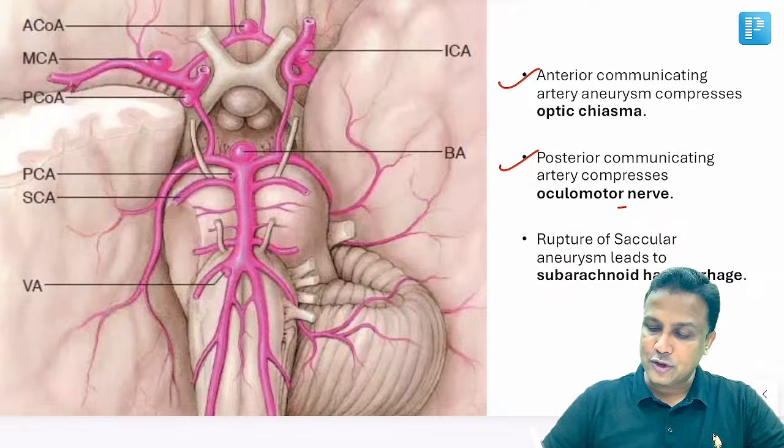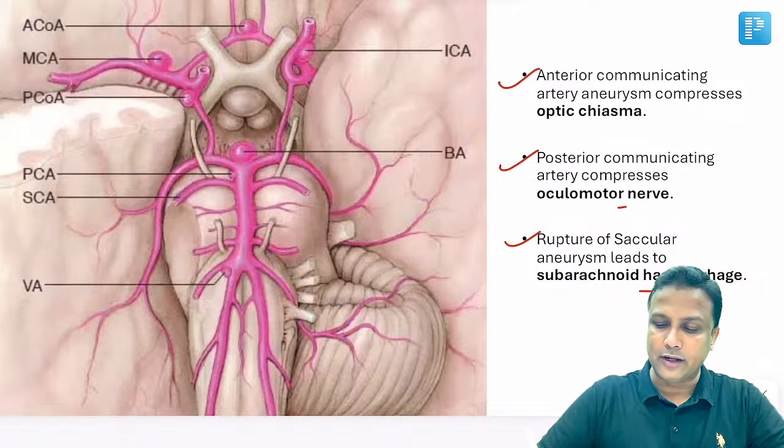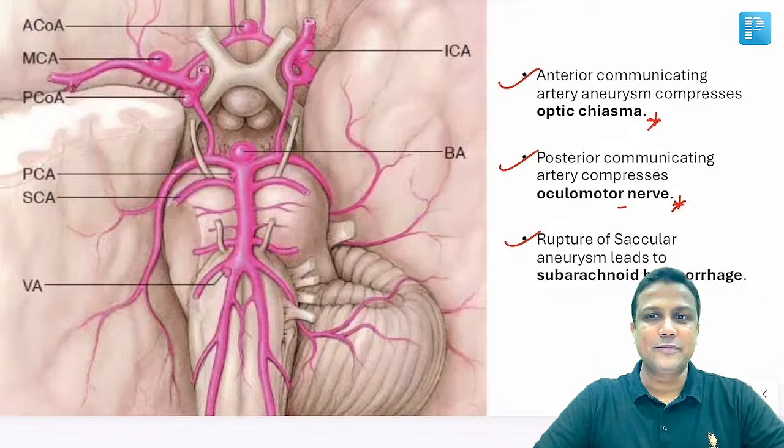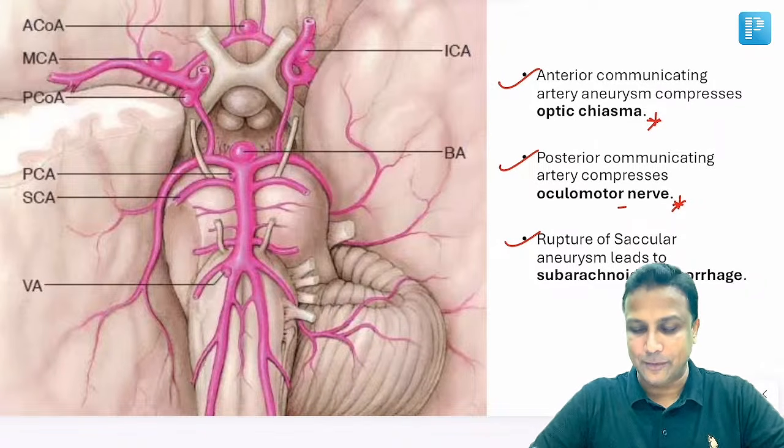And if there is a rupture of a saccular aneurysm, it will lead to subarachnoid hemorrhage. The most important are these 2 points here, sir. I repeat again, an ACOM aneurysm is going to compress the optic chiasma, and if there is a PCOM aneurysm, it is going to compress the third nerve. The third nerve is going to get compressed there, sir.